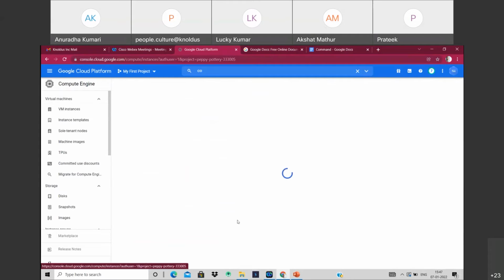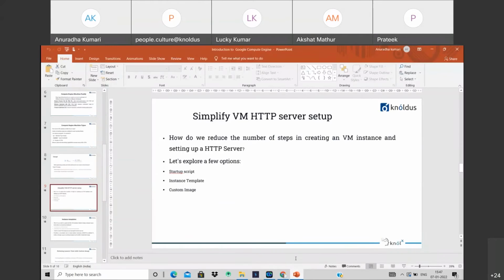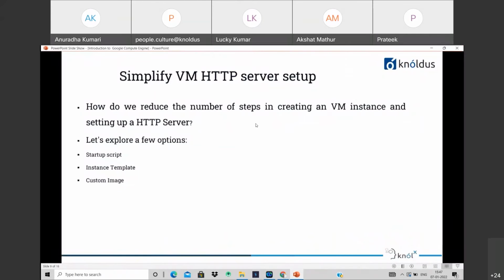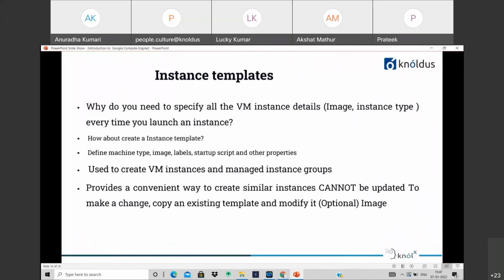Another is instance template. If you want to create an instance every time, you need to choose the hardware, you need to choose the software, and then configure the startup script, and then also enable the HTTP firewall and then create the instance. So how can we avoid that? To avoid this process, what we can do is create an instance template.